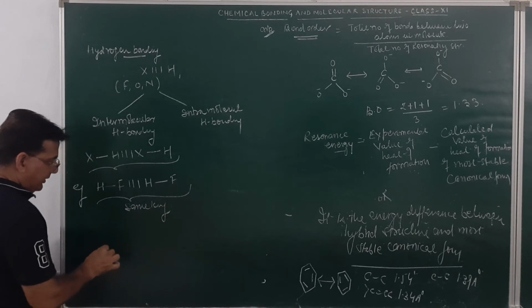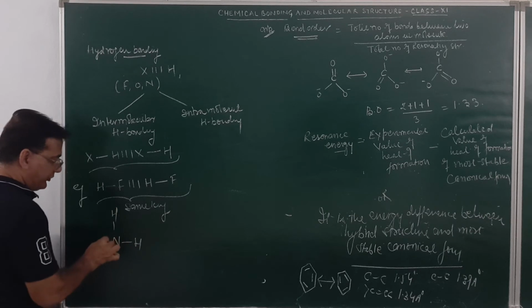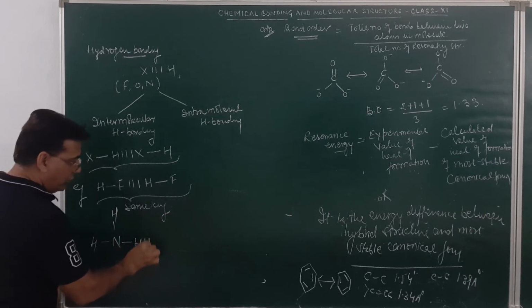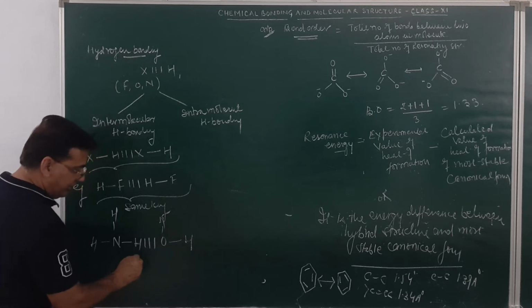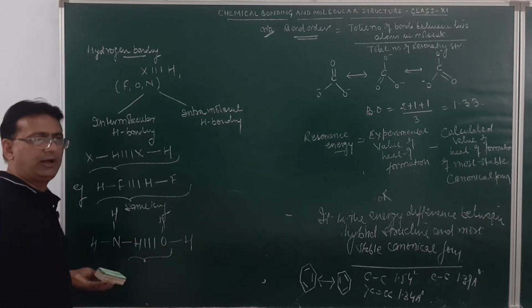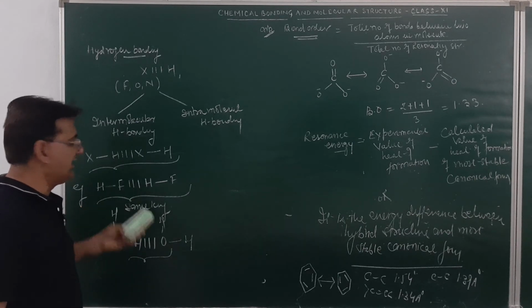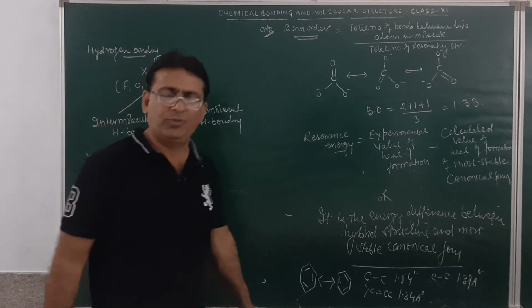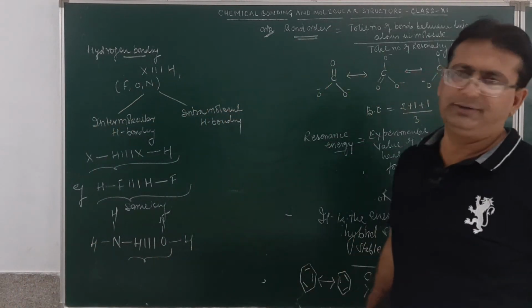But it may occur between different kinds, suppose we take an ammonia molecule, N with H, H and H, and over here we take water, O with H and H. So this is between different molecules. This is called intermolecular hydrogen bonding. Intermolecular hydrogen bonds are those which occur between different molecules of the same kind or between different molecules of a different kind.